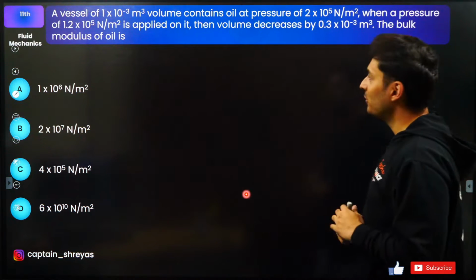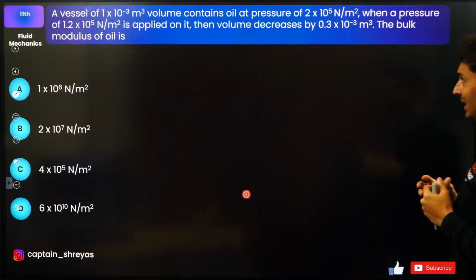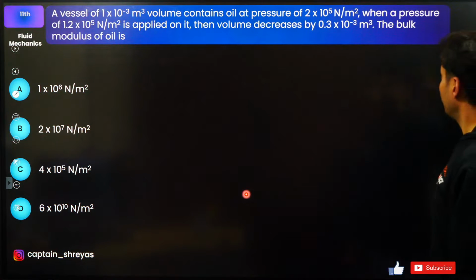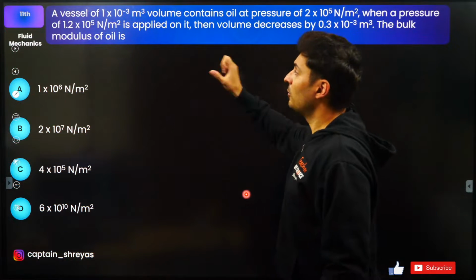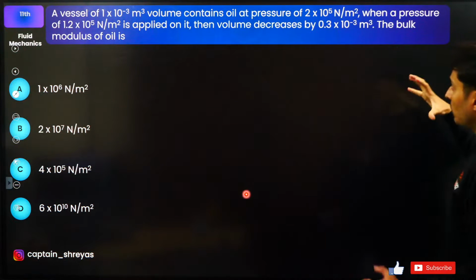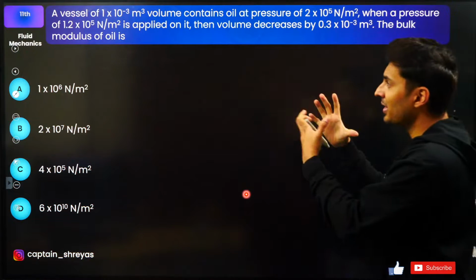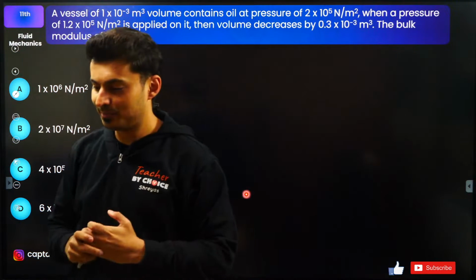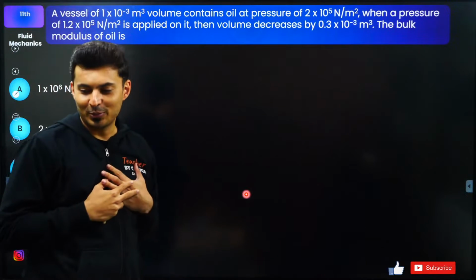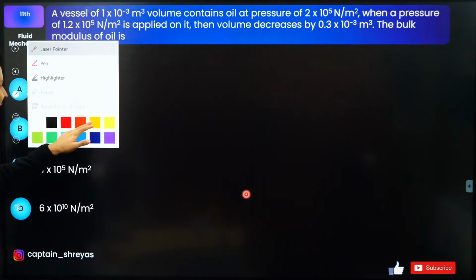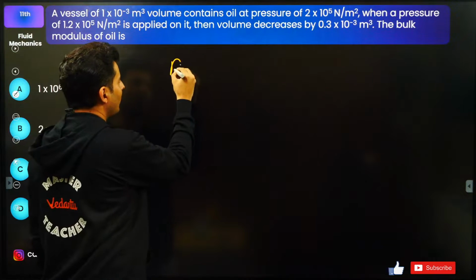A vessel of some volume contains oil at some pressure. When you apply a further pressure of this much on it, then the volume decreases. What is the bulk modulus of that oil? Thank you so much, Ramu Pantla. So here it is. The bulk modulus